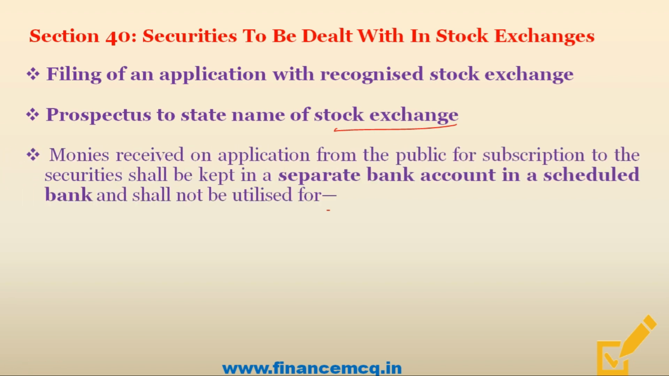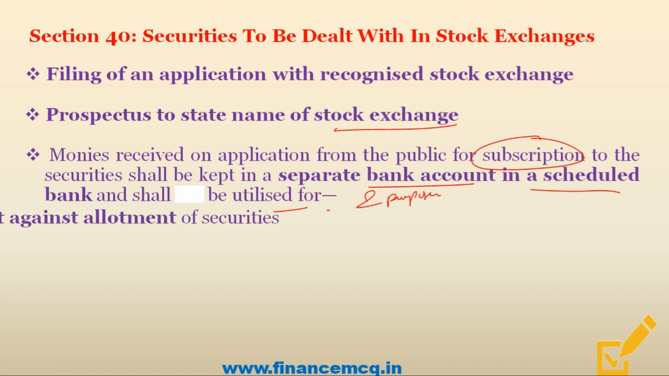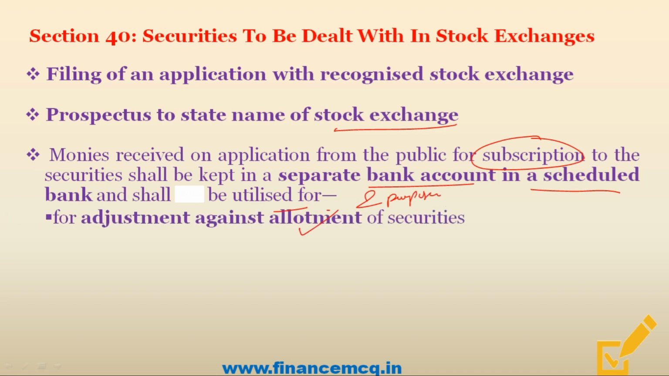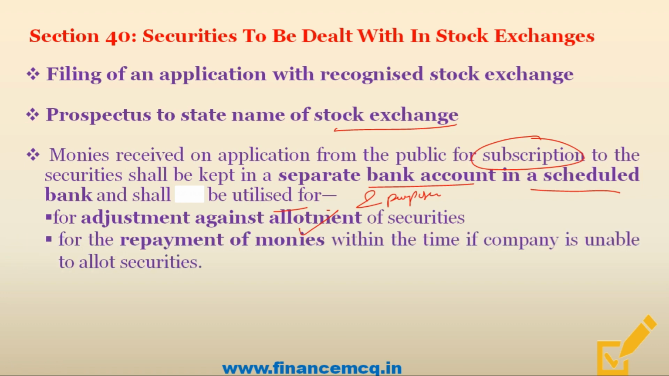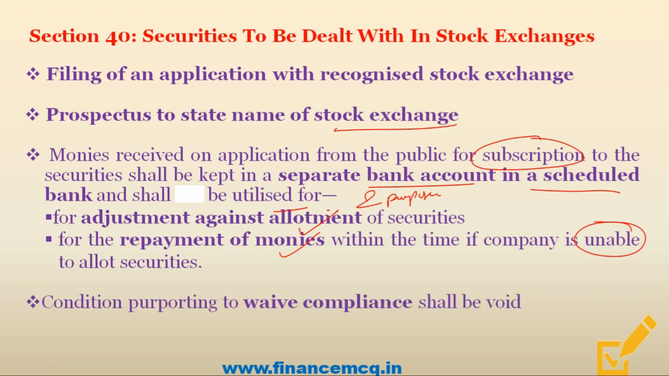And friends, remember that monies received on application from public for subscription to the security shall be kept in a separate bank account in a scheduled bank and shall be utilized only for two purposes. One is for adjustment against allotment of securities, and second, to repay the monies in case the company is unable to allot securities. And friends, in case a company puts on any condition which purports to waive the compliance of any section under this act, then that shall be void.